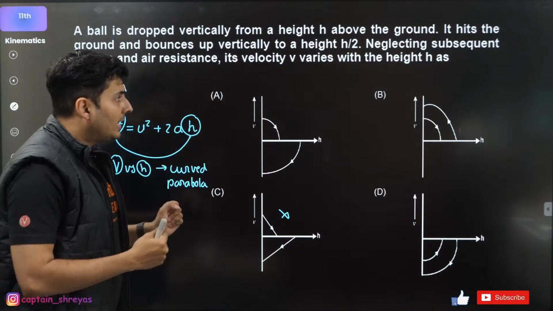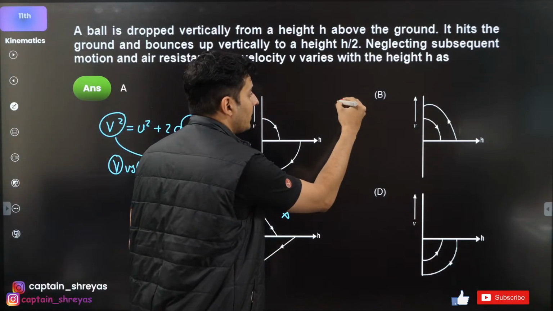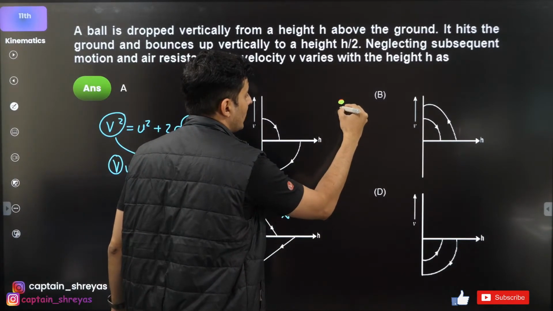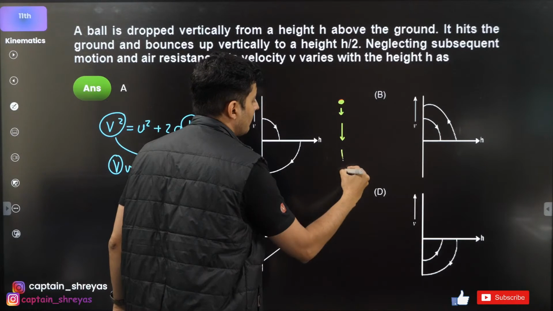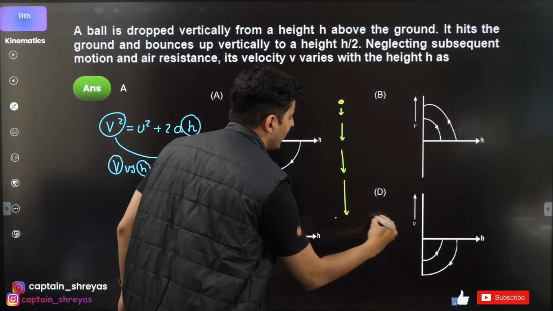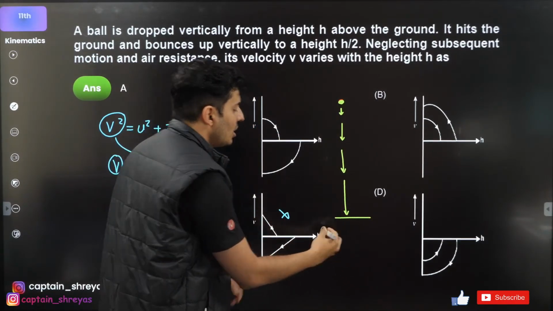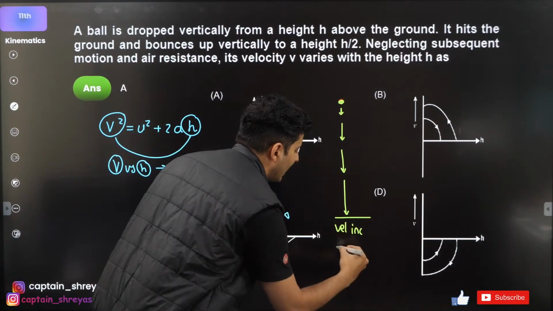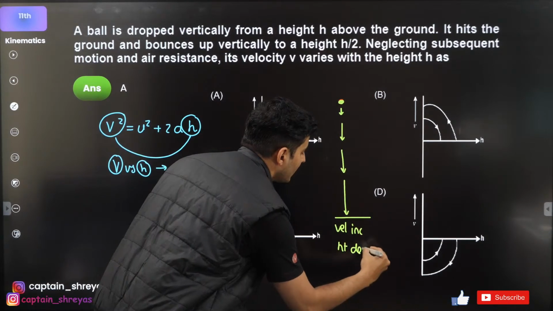Okay. So next important thing, if you drop something, what will happen? The velocity will slowly increase. Height from the ground will reduce. So here velocity is increasing, whereas height is decreasing.